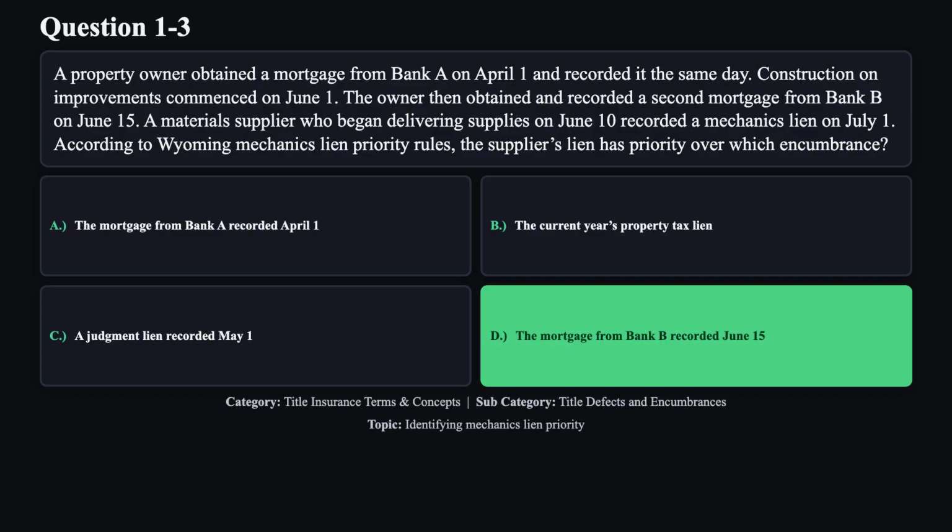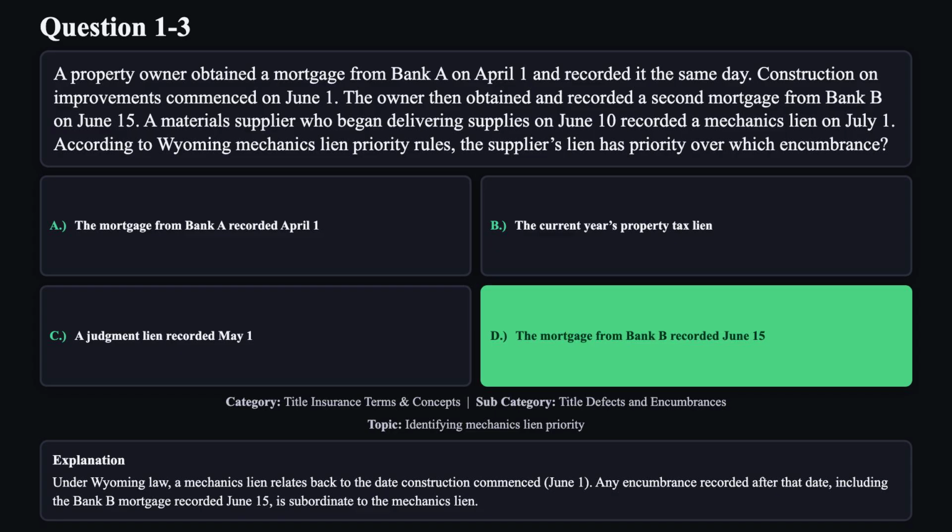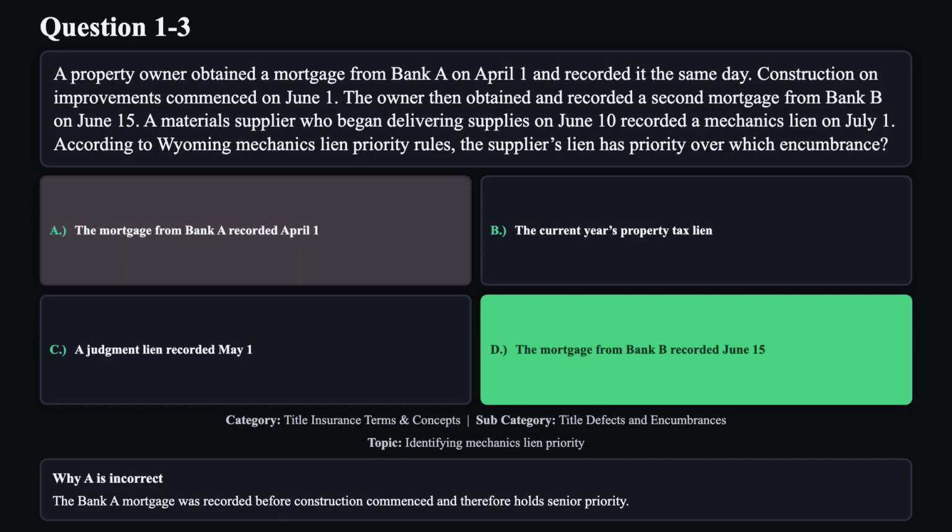The correct answer is D. Under Wyoming law, a mechanics lien relates back to the date construction commenced, June 1st. Any encumbrance recorded after that date, including the Bank B mortgage recorded June 15th, is subordinate to the mechanics lien. Reason A is not correct. The Bank A mortgage was recorded before construction commenced and therefore holds senior priority.